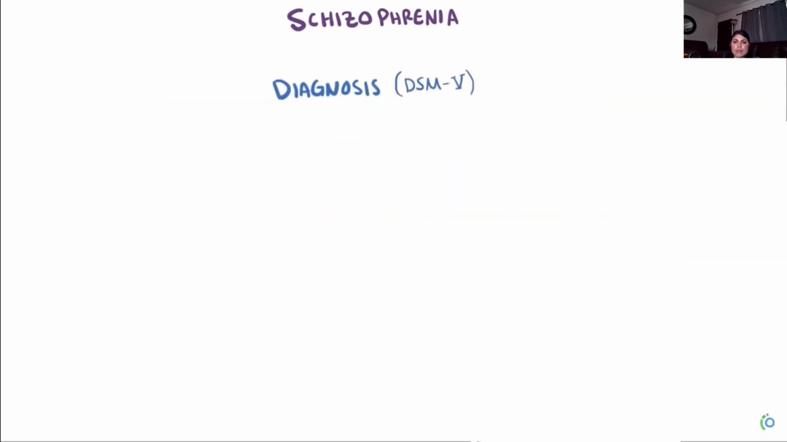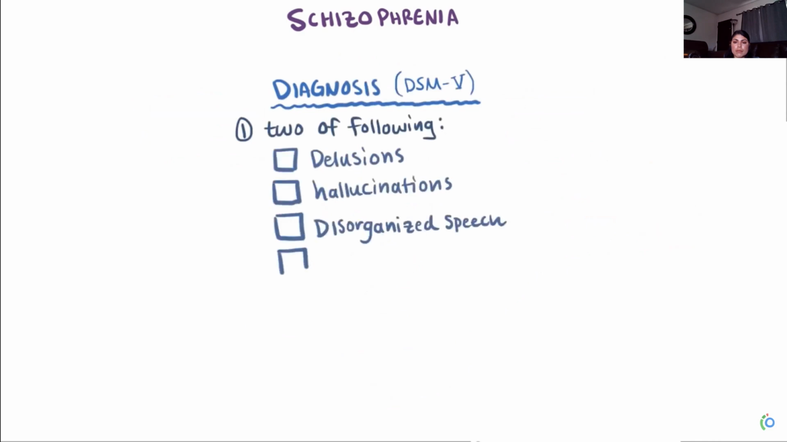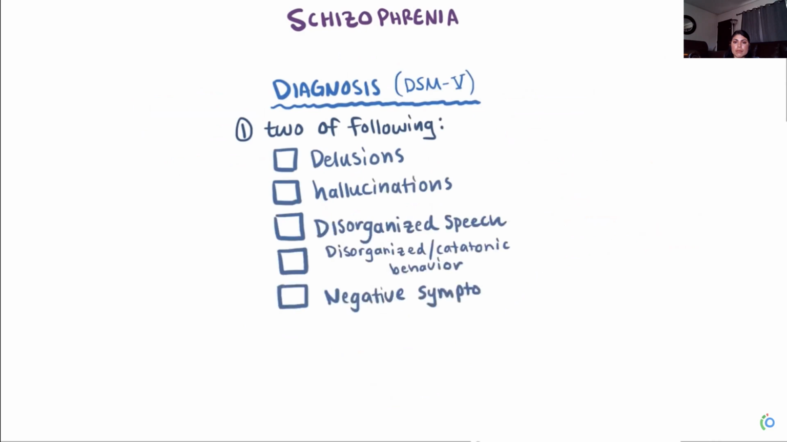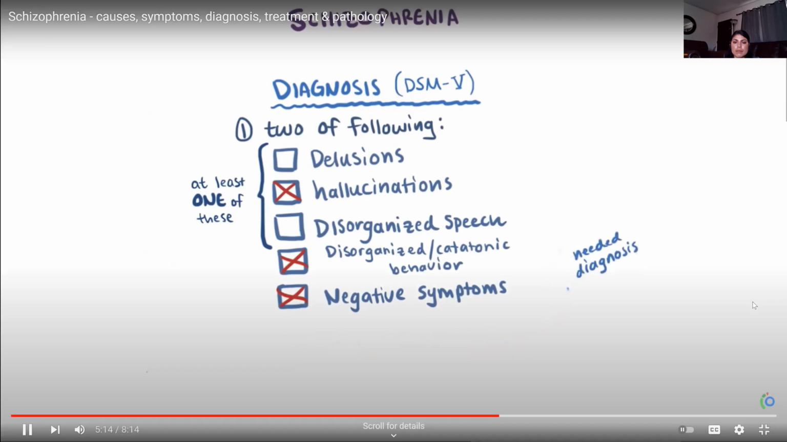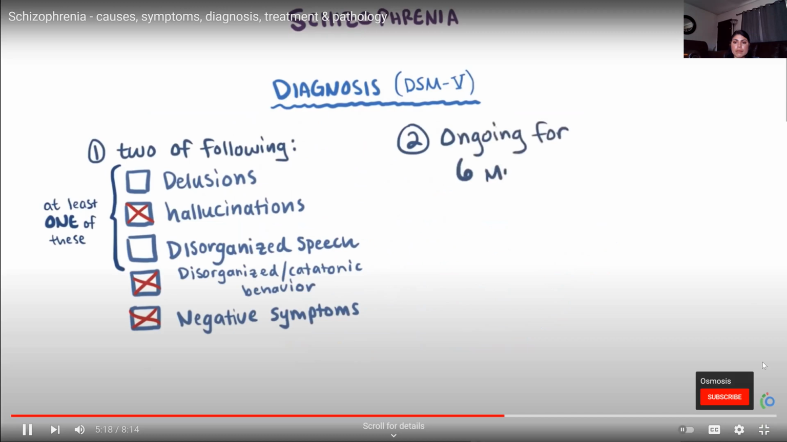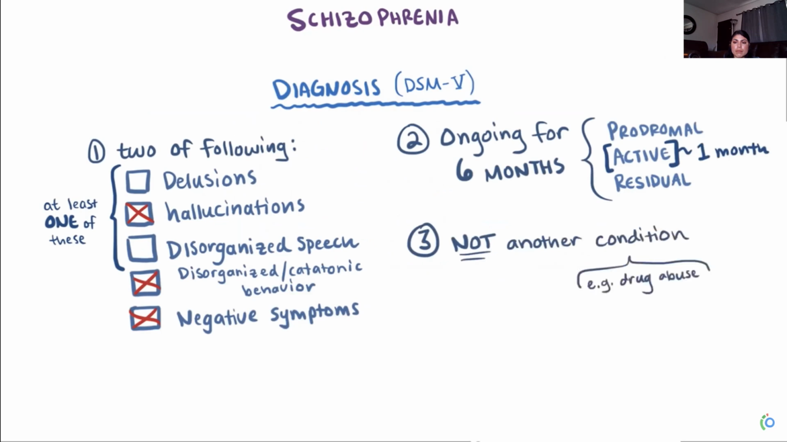For an official diagnosis of schizophrenia, patients need to be diagnosed with 2 of the following symptoms: delusions, hallucinations, disorganized speech, disorganized behavior, or catatonic behavior, or negative symptoms. And at least one of them has to be either delusions, hallucinations, or disorganized speech. So basically, they couldn't have just disorganized behavior and negative symptoms. Even though some patients have cognitive symptoms as well, they aren't specifically needed for a diagnosis. Also, for a diagnosis, signs of these disturbances must be ongoing for at least 6 months, meaning that they're likely in one phase or another for a period of 6 months. But there must be at least 1 month of active phase symptoms. And finally, those symptoms can't be attributable to another condition, like substance abuse.